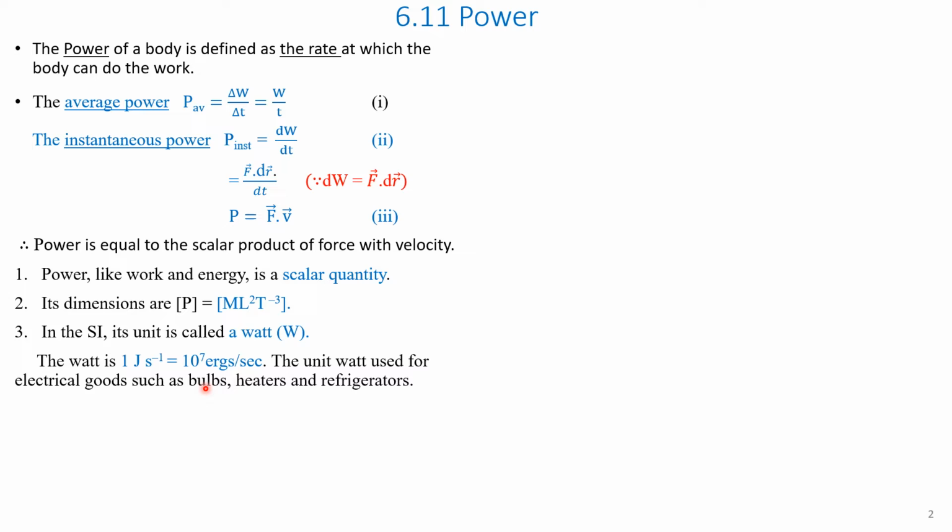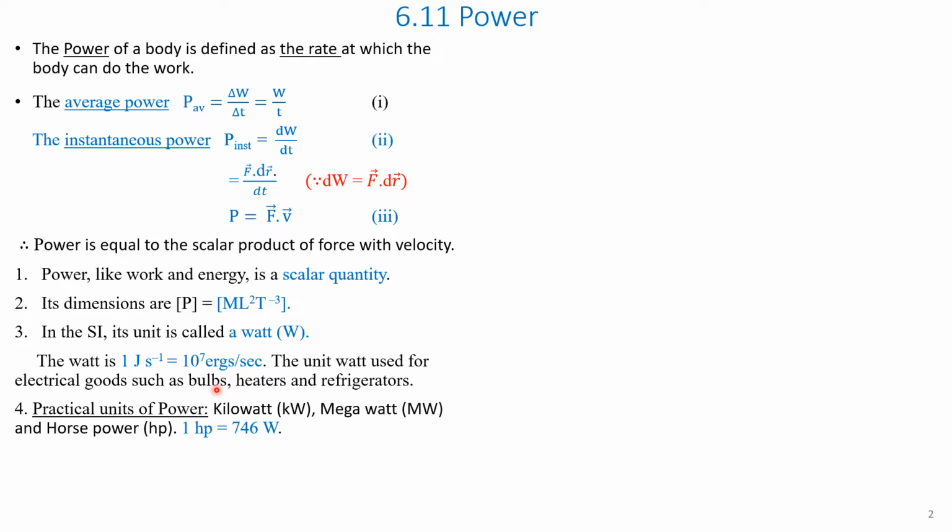You know very well that the bulbs which we are using in our houses have it written very clearly in watts: 10 watt bulb, 60 watt bulb, 100 watt bulb, etc. We also use watt for heaters and refrigerators. Point number 4, practical units of power.